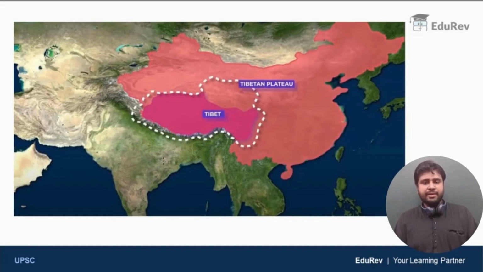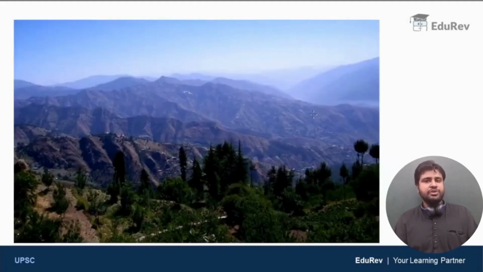Now, let us look at the image of the Tibetan plateau. China, India, and the region Tibet is marked here in dark pink, and you can find the boundaries of the Tibetan plateau. The region that is enclosed within the dotted line is the Tibetan plateau. Within the Tibetan plateau, the dark pink region is the autonomous region of Tibet, and this is China and India. So this is where you find the Tibetan plateau. Clear? Now let us also look at the images of Shivaliks, the outer foothills of the Himalayas. This is how they look. Very beautiful, right? Shivaliks is nothing but a chain of low hills, the outer foothills of the Himalayas.